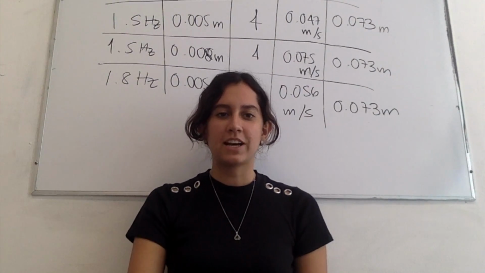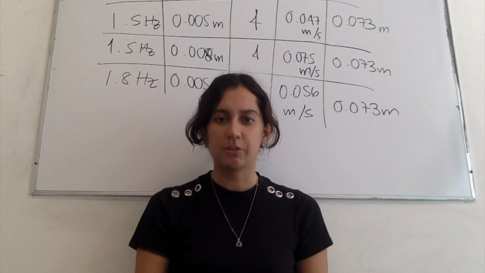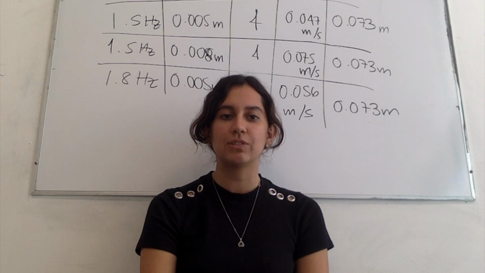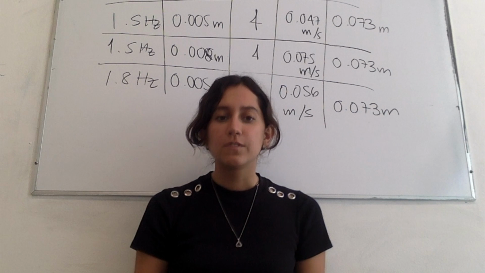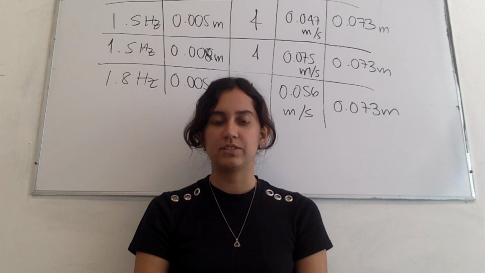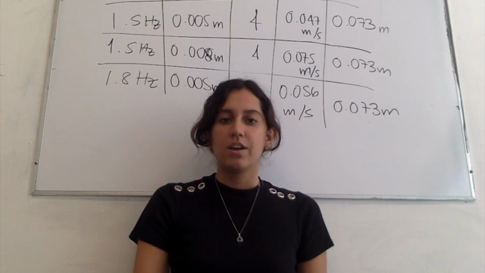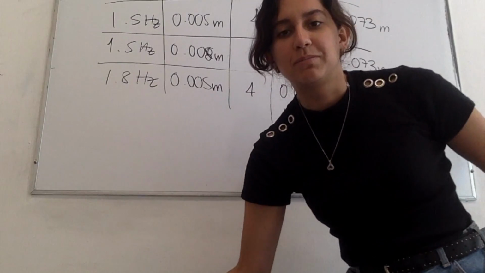Then the results that we got: for 1.5 hertz of frequency, we got 0.005 meters of amplitude, an n of 4, a velocity of 0.047 meters per second, and a wavelength of 0.073 meters.